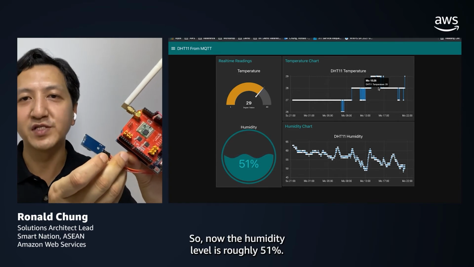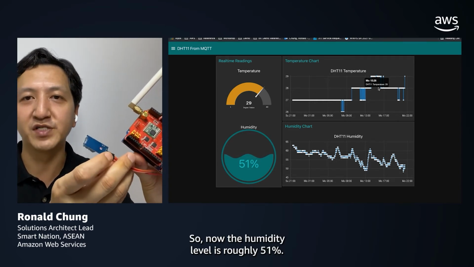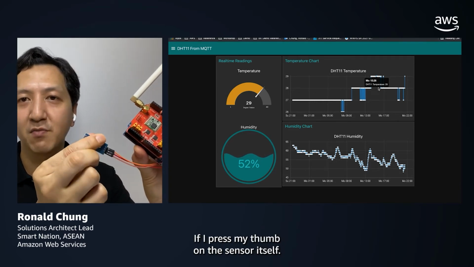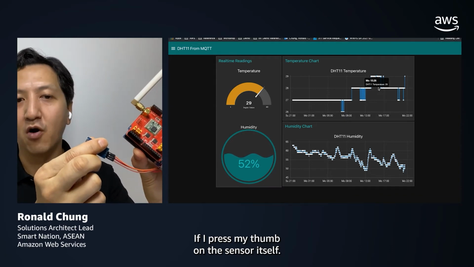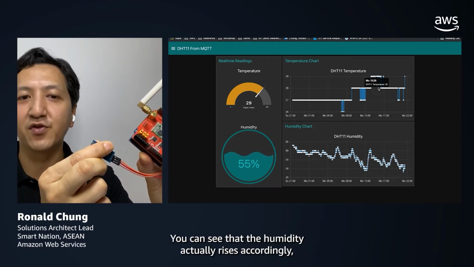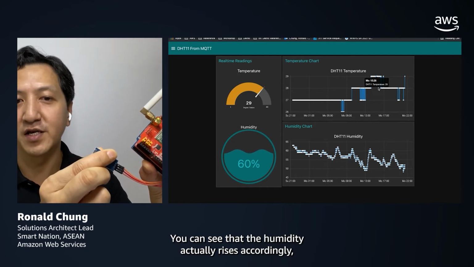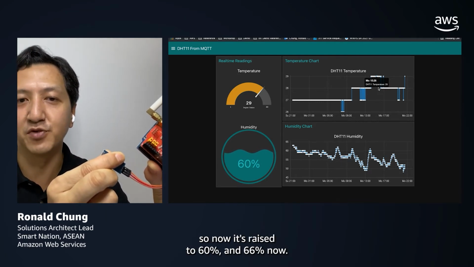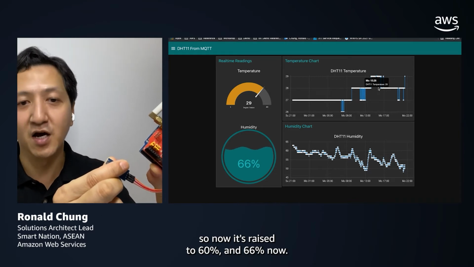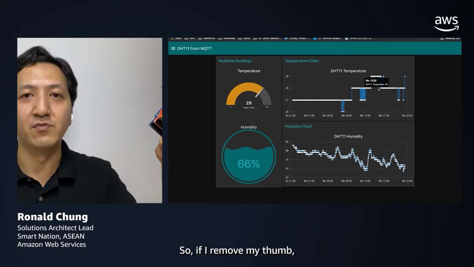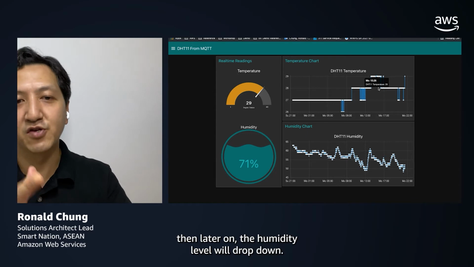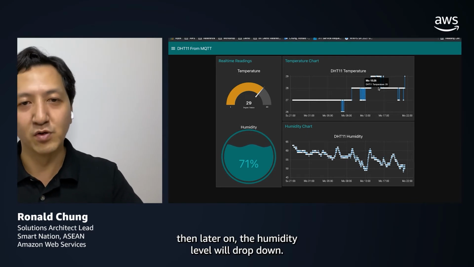Now the humidity level is roughly 51%. If I press my thumb on the sensor itself, you can see that the humidity actually rises accordingly. Now it's risen to 60% and 66 now. If I remove my thumb, then later on the humidity level will drop down.